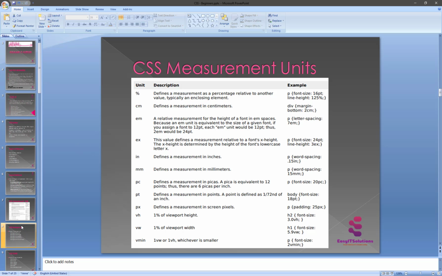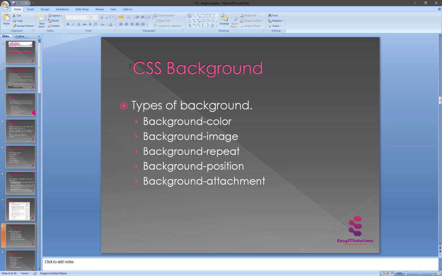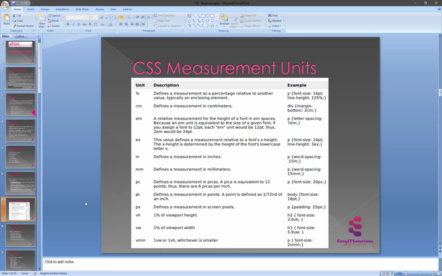So we go through this one, and now it's CSS background. So what is CSS background? Basically backgrounds play an important role, and before we use them, I gave some introduction about measurements. I think I skipped this.